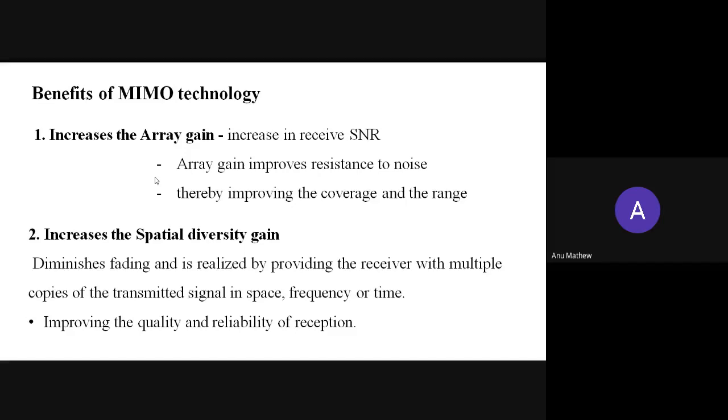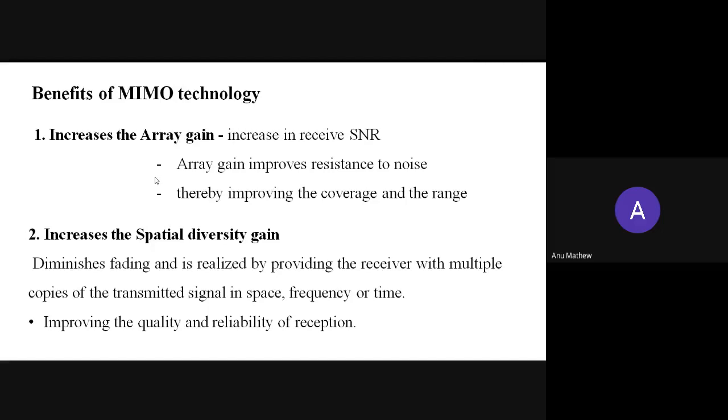Also, the array gain improves resistance to noise, thereby improving the coverage and the range of the wireless network. Okay. So resistance to noise also will increase. Coverage means the range of the wireless network. It can increase the coverage of the wireless mobile network.